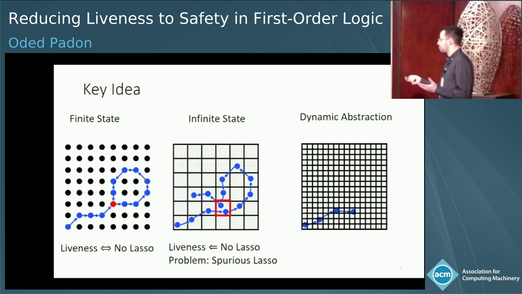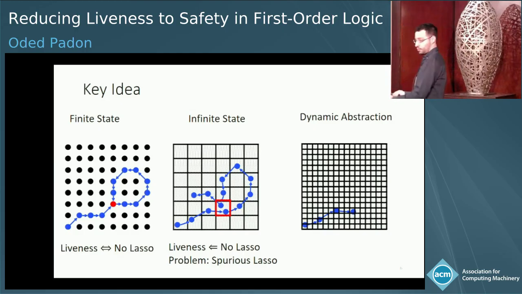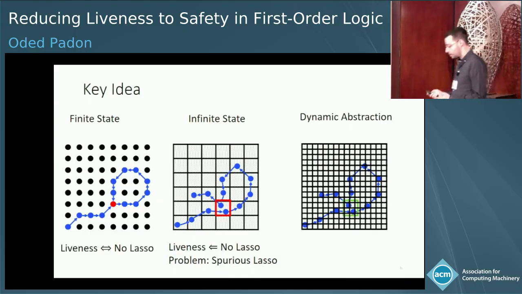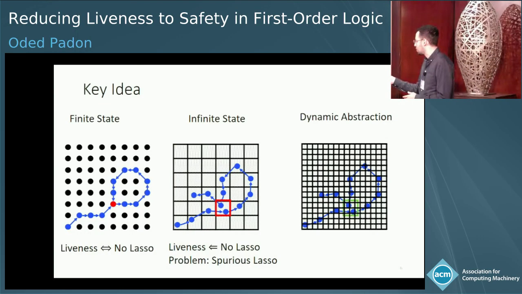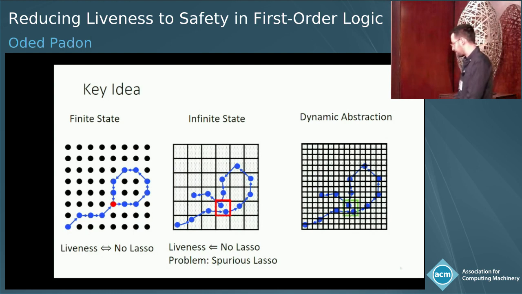And of course, we have to somehow decide when to stop this process and freeze the abstraction to maintain soundness and say that, OK, now we're not going to change the abstraction anymore. We're going to let the system keep running. And if we manage to prove that there is no lasso in this setting, then it is sound, and we have verified the liveness property. And you see here that the finer abstraction managed to get rid of this spurious lasso.